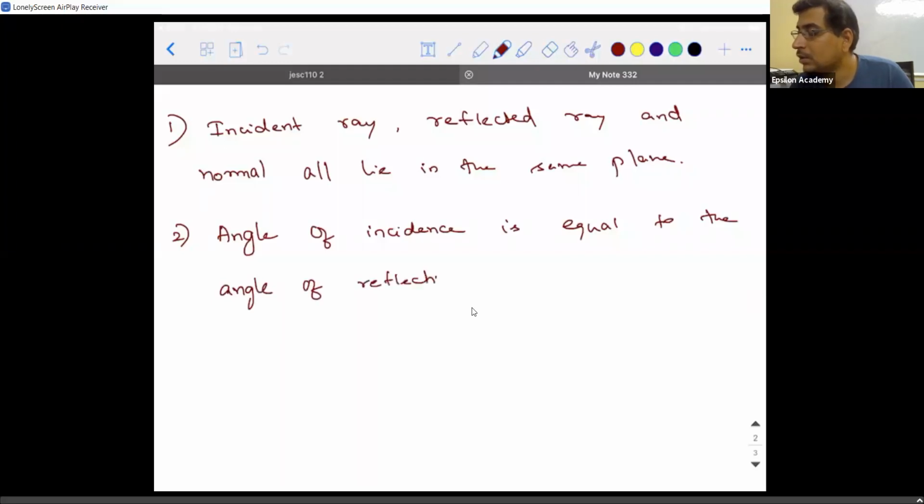This law has a derivation associated with it. You can prove it, but your current knowledge is not sufficient, so you'll be learning about this derivation in 12th standard. Because I told you what light is. Light is an electromagnetic wave, right? You need to understand all the wave nature and everything. By that time, you will have the maturity to understand it. As of now, you can just accept this law. Let me explain what exactly the first point means.